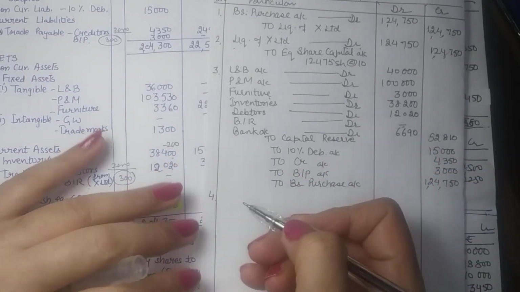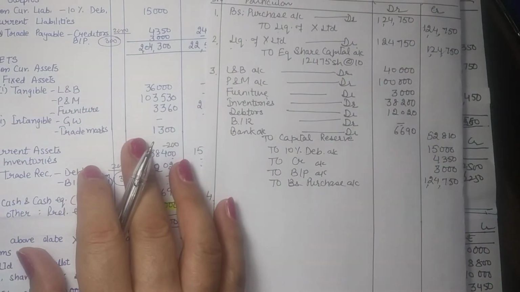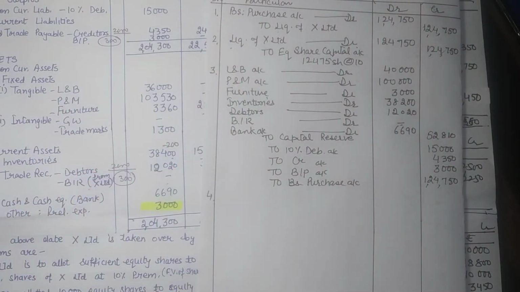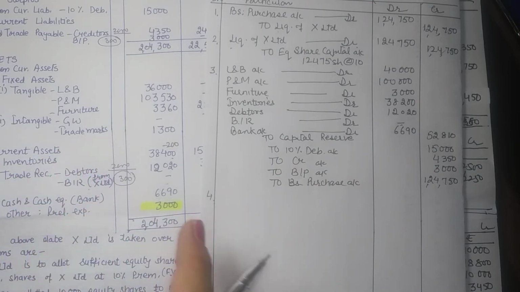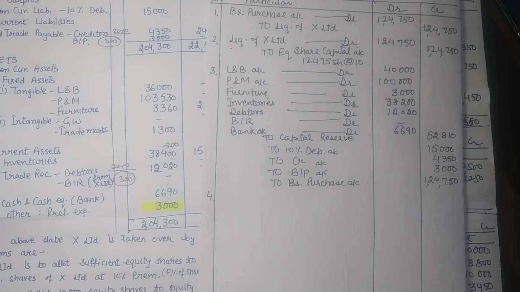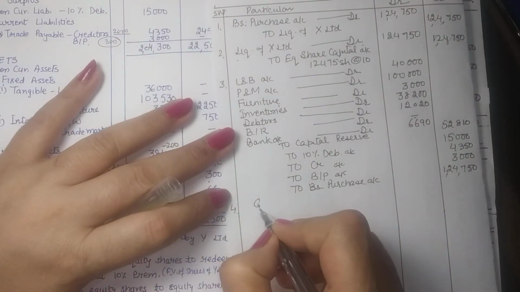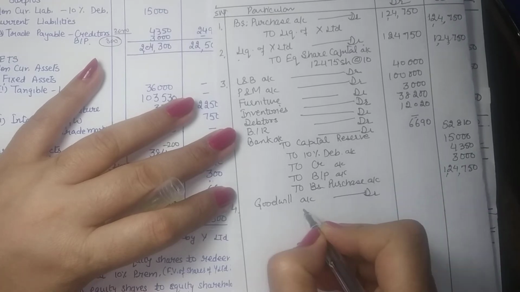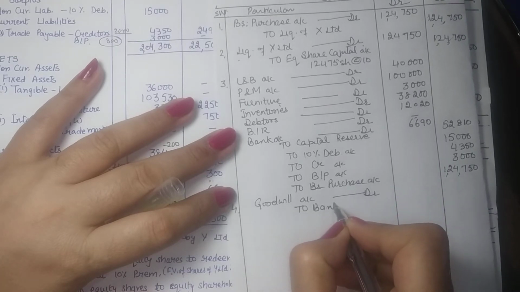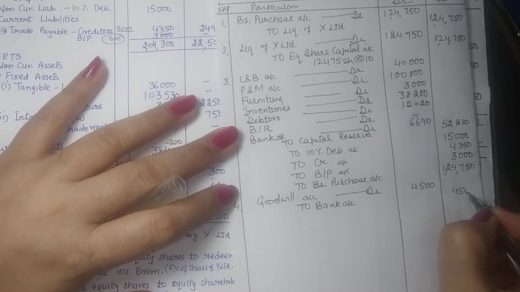Now we are to pass three additional entries which may result from the whole amalgamation or absorption. Number one is if they pay any expenses of the winding up of the selling vendor company. We are given that they paid their cost of liquidation of 4,500. When they pay for the other company, it is recorded as goodwill account debit to bank account 4,500. So this is paid.